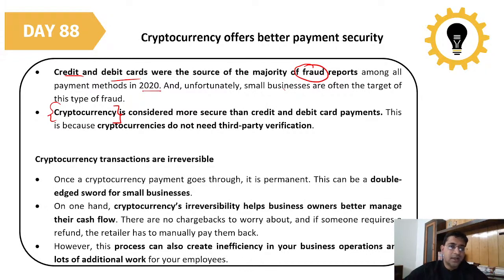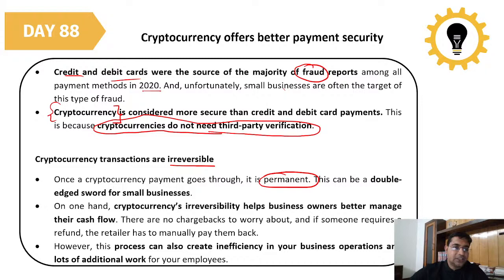This is because cryptocurrency does not need third party verification. They automatically do all the verification on their own, because this verification is done on millions of computers, so you cannot hack millions of computers at the same time and change the block. Okay, it requires a huge amount of time. So you can say it is like an impossible process to do. And cryptocurrency transactions are irreversible. Once the cryptocurrency payment goes through, it is permanent.